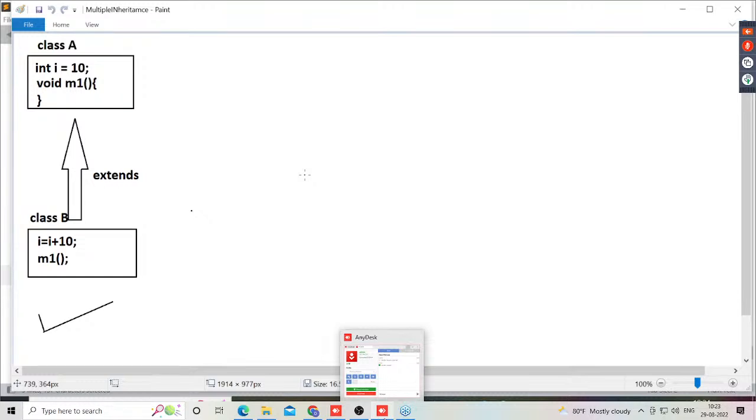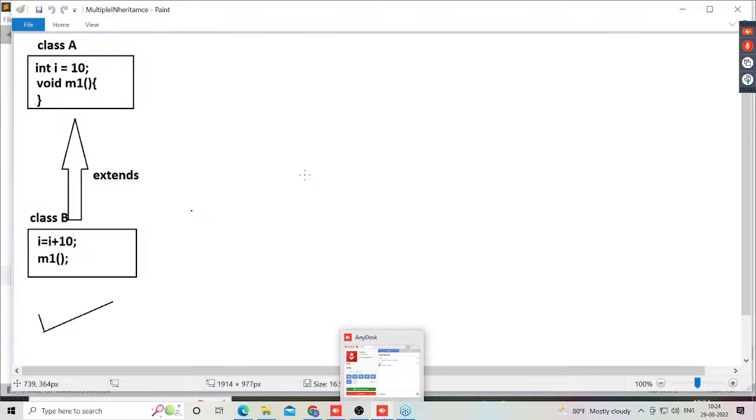Right. Now this is what I'm telling here: diagrammatic representation of single inheritance. Now here, how many superclasses have I written? Now tell me. Only one superclass I have written. Multiple subclasses you can take, but in this example, I have taken only one subclass. It's not like that. We can take any number of subclasses here, but the number of superclasses must be only one.